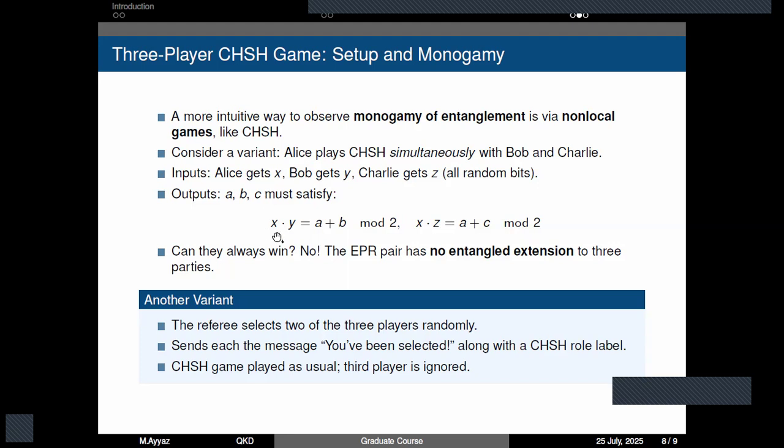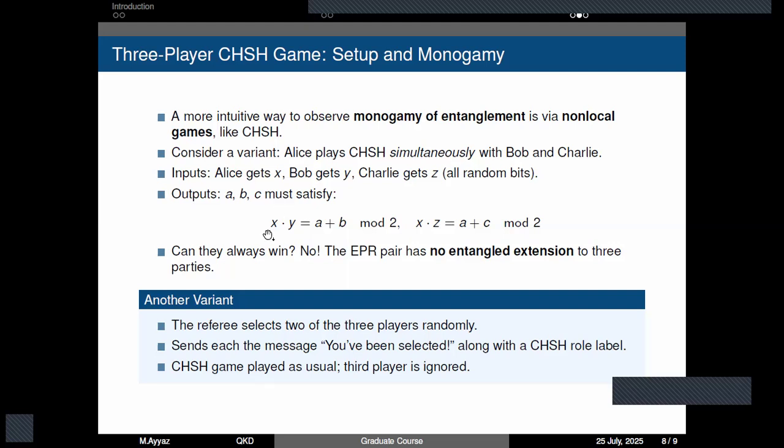There is a referee who gives questions: X to Alice, Y to Bob, Z to Charlie, all random bits with the same probability, and their answers would be A, B, C, respectively.